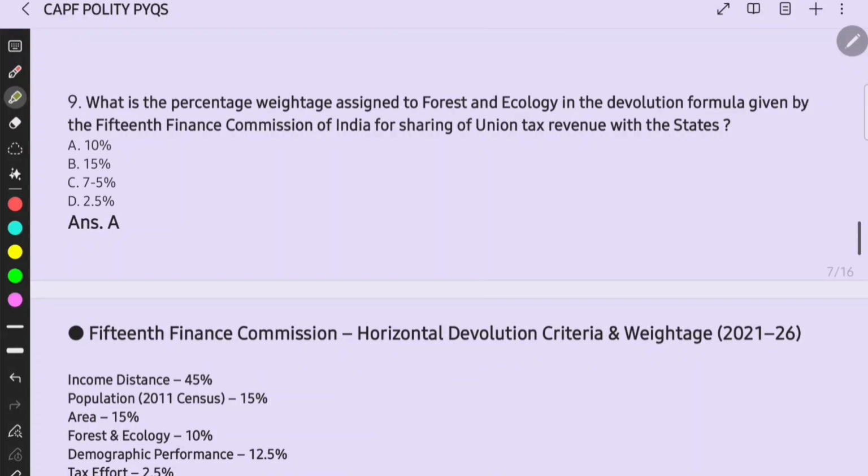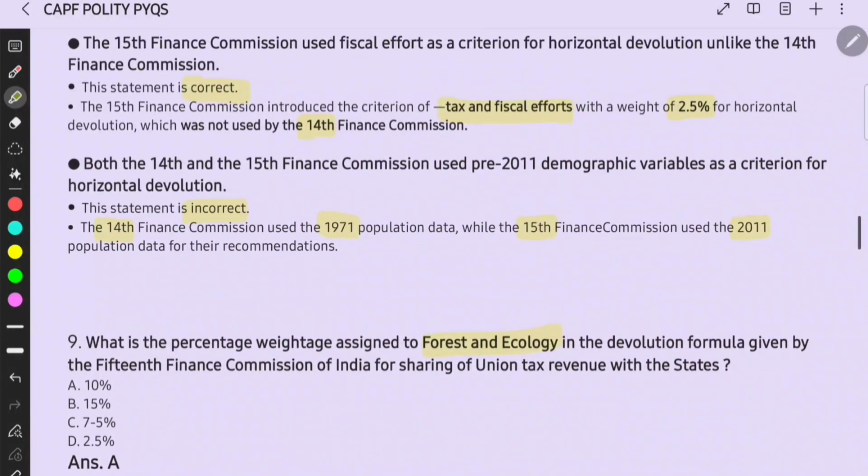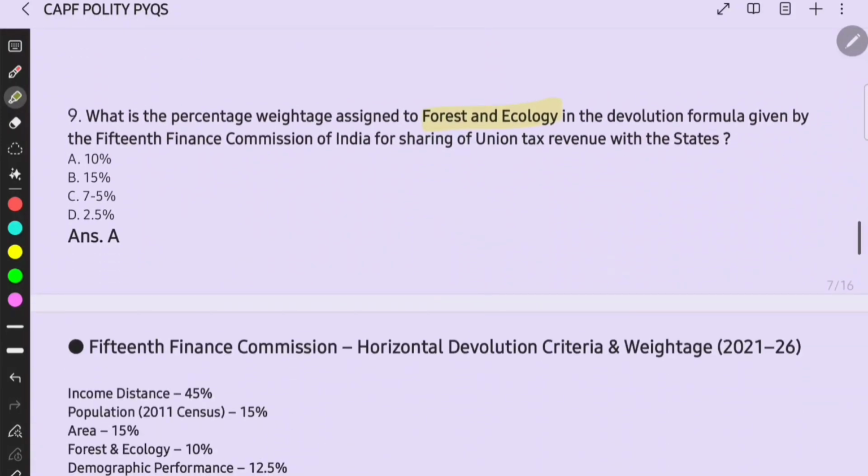Okay. Then the 9th question. What is the percentage weightage assigned to forest and ecology in the devolution formula given? See, in a single year, they have asked 2 questions on just finance commissions. So see the importance of these finance commissions, right? For sharing union tax revenue with states. We can easily remember this. You will also remember it. Forest and ecology, that is 10%, right?